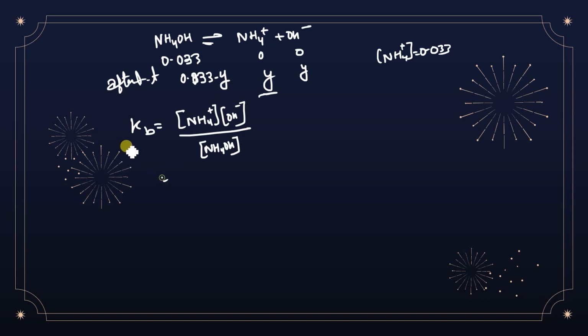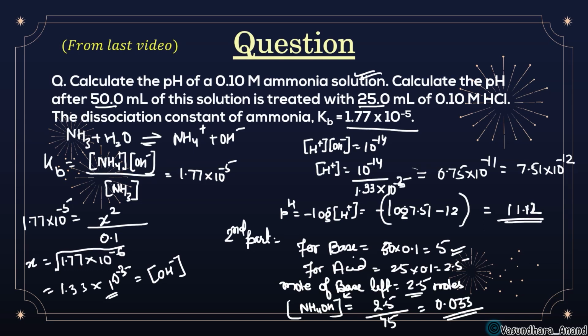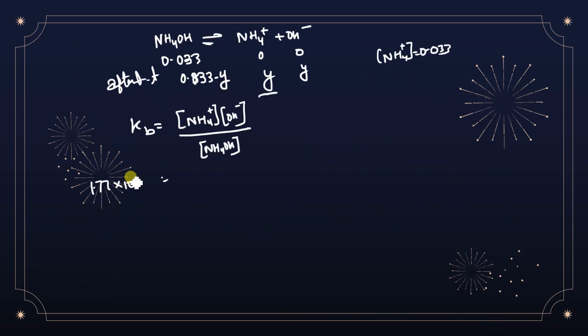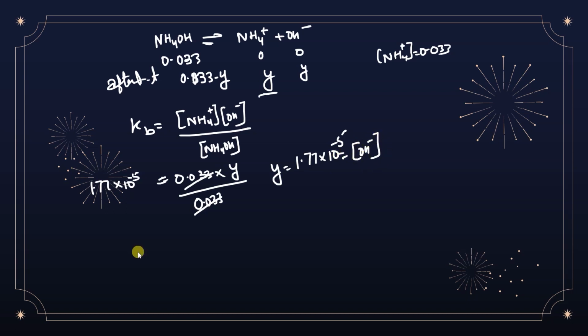So you just put in the Kb value, 1.77 into 10 to the power minus 5, and the ammonium hydroxide concentration 0.033. We have to find the OH minus concentration, let it be Y, and this is also 0.033 because Y is negligible, so it is going to be cancelled out. So Y, that is the concentration of OH minus, is 1.77 into 10 to the power minus 5. For finding pH you have to know the concentration of H plus.